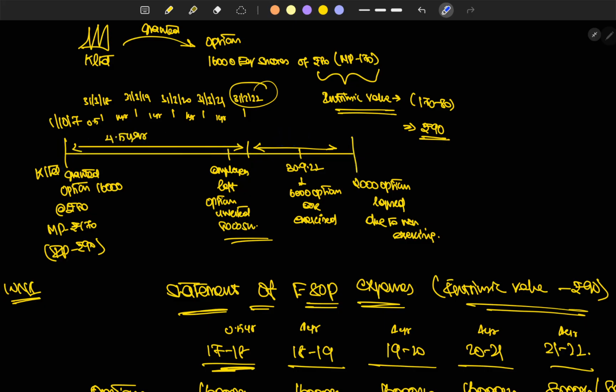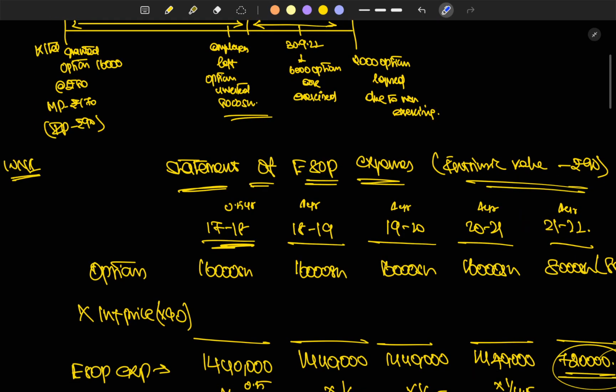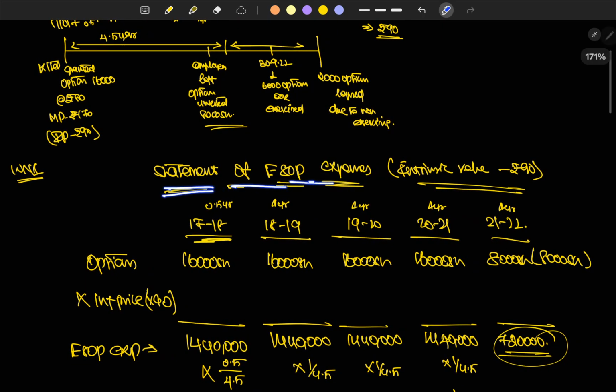I think 39/2022 is the last period. As per question, they have not given it clearly, so we assume that 39/2022 is the lapsing time of exercising period. So at this period, the entire options has been lapsed. On 21 December, 8,000 shares has been unvested, and only 6,000 shares has been exercised, and 2,000 shares lapsed over the exercise time.